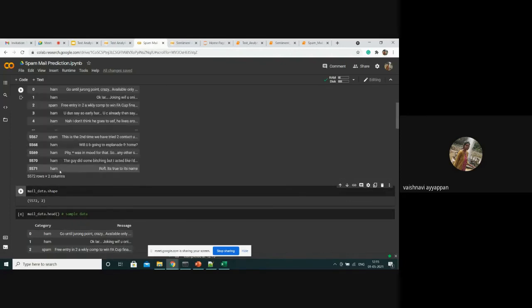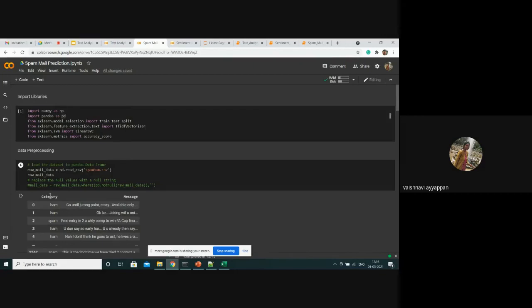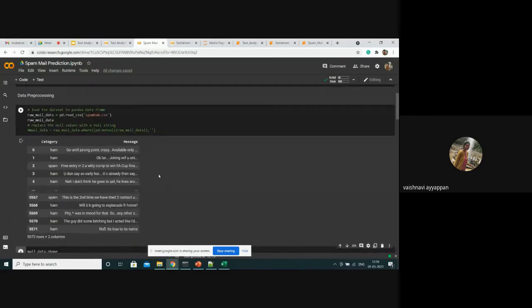Totally we have 5572 rows and 2 columns only. As we have already said, category is the first column and message is the second column. The raw mail data is a data frame that contains the data set.